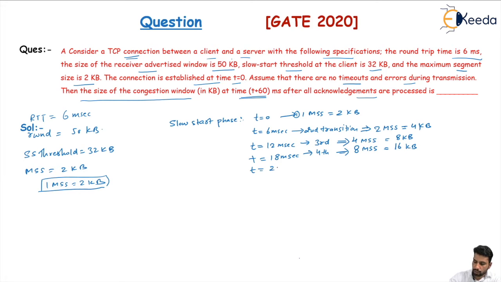At t equal to 24 milliseconds the fifth transmission is done, with 16 MSS, which is 32 kilobytes.